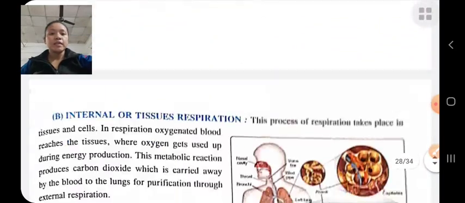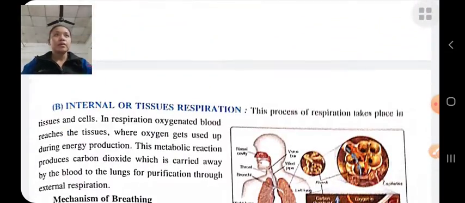Internal respiration takes place between blood and the cells. The oxygenated blood reaches the working tissue or cells, where it is used for energy production. During energy production it produces carbon dioxide, and this carbon dioxide is carried away by the blood to the lungs for purification. Again, these are the two types of respiration: internal respiration and external respiration.